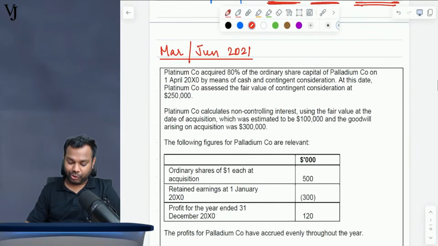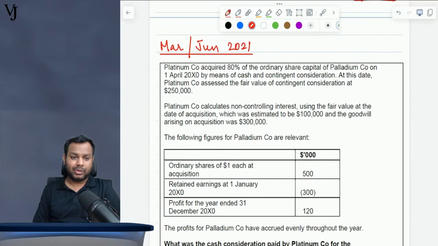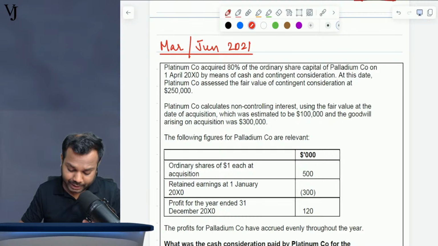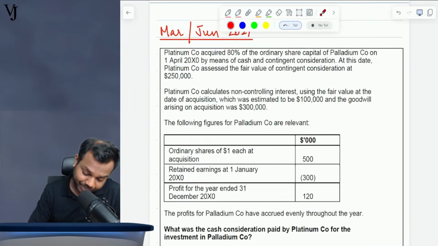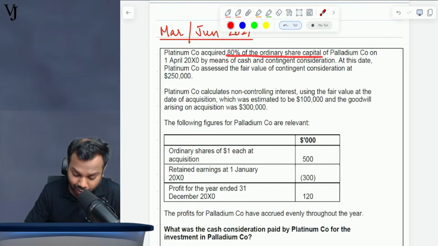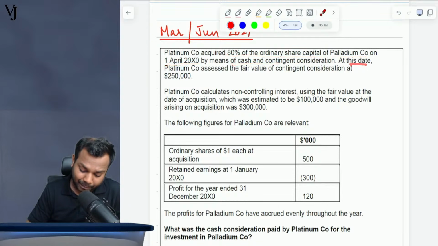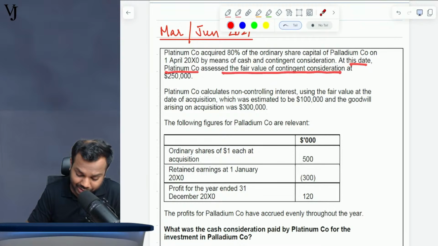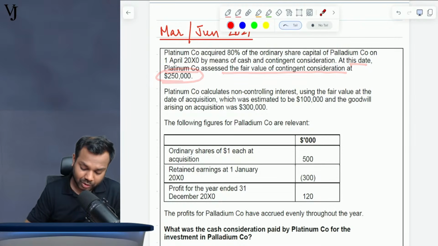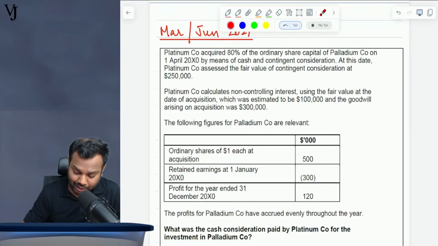Now, March, June 2021. Again, a wonderful question. Though an easy question, but an important question. Platinum Company acquired 80% of the ordinary share capital of Palladium Company on 1st April 2020 by means of cash and contingent consideration. At this date, Platinum Company assessed the fair value of contingent consideration at 250,000. Platinum Company calculates non-controlling interest using the fair value at the date of acquisition, which is estimated to be this much. Goodwill is this much.